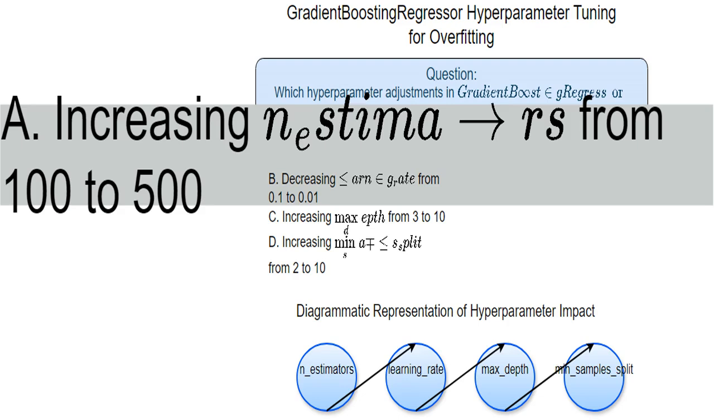The learning_rate controls how much each tree influences the model. A smaller learning rate means each tree makes a smaller change. This leads to a smoother, less complex model, making it less likely to overfit. I think this is a good adjustment.